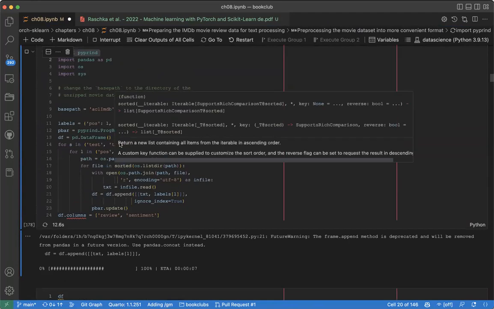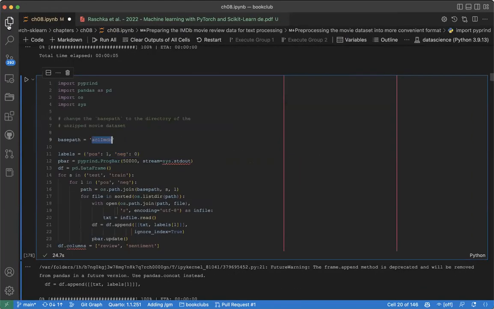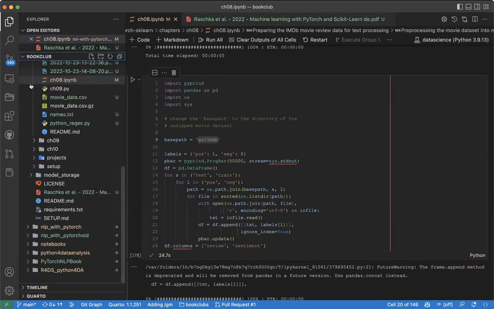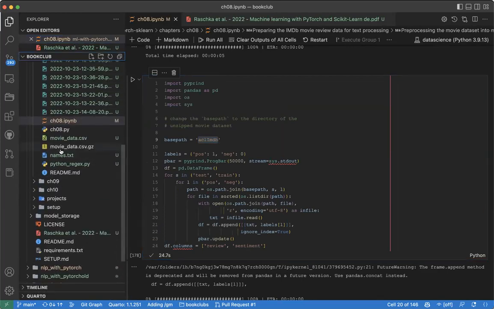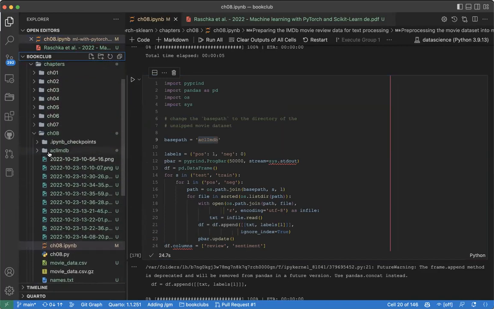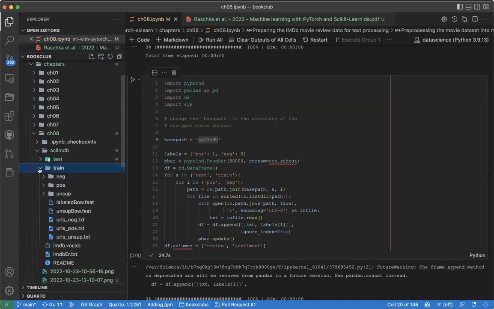Now, this one, you can see we are using pandas, OS, and sys, and you can see here we have the labels, because the base path of that is aclImdb. If we go here to the data, yeah, can you see this guy? You see the data, where the data is.